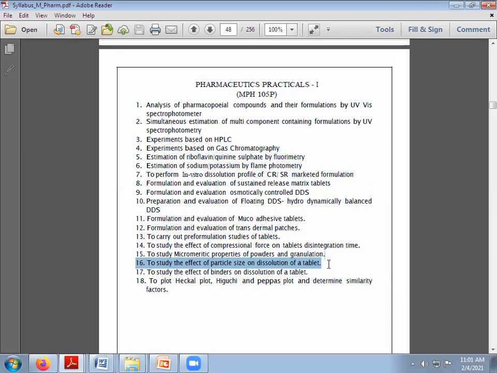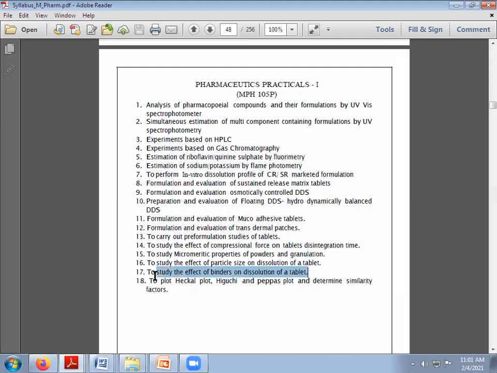So now you came to know that all practicals are in relation. Micromeritic changes are there, then after that we will go for dissolution. Afterwards, the next practical is to study the effect of binder on the dissolution of the tablets.